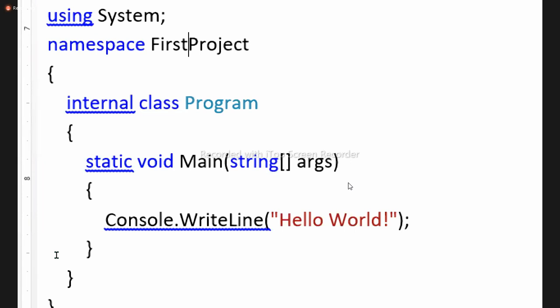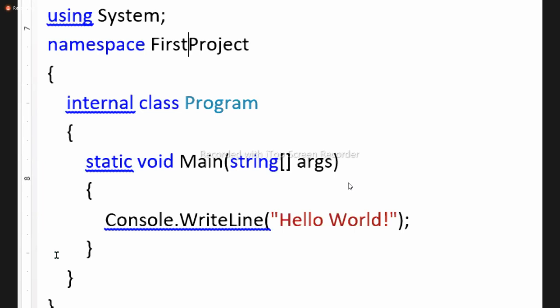But by the end of our object-oriented programming, we'll be having some 50, 60 classes in our project. In all the projects, you can consume that class. Which class? The Program class. That is what internal is. And don't forget, the default scope of a class in C# is internal.